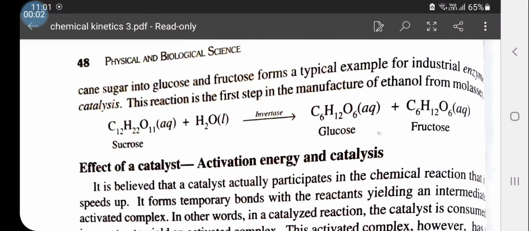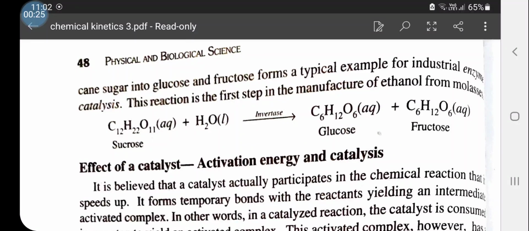The topic is catalysis. Here, in a chemical reaction, in addition to reactants, one more substance is added to speed up the reaction or to change the rate of the reaction, mainly to increase the rate of the reaction. The substance is known as the catalyst.